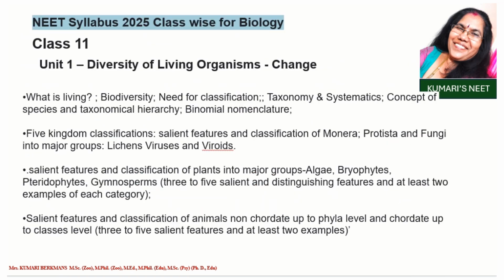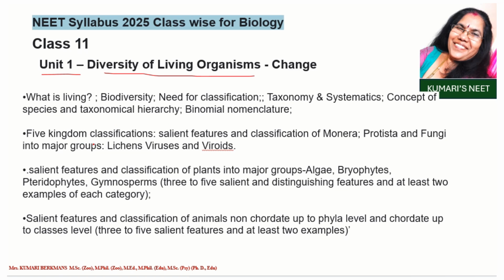Okay, let us see the class 11. Class 11 is also equally important as class 12. So let us see the class 11 unit wise. So unit 1, if you take, it is the diversity of living organisms. So there is a change in this unit. So what are the things which are coming under this unit: what is living, biodiversity, need for classification, taxonomy and systematics, concepts of species and taxonomical hierarchy, binomial nomenclature.